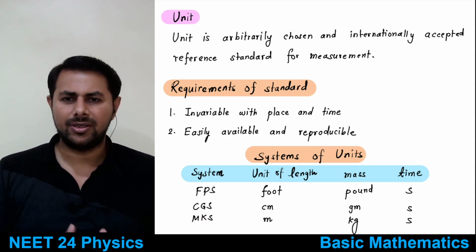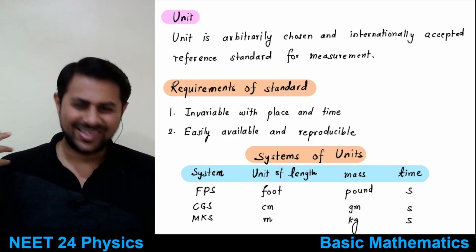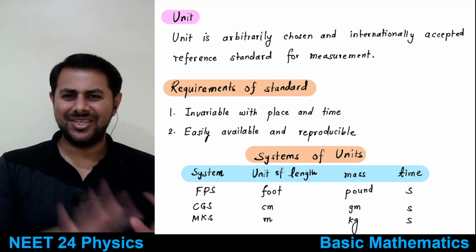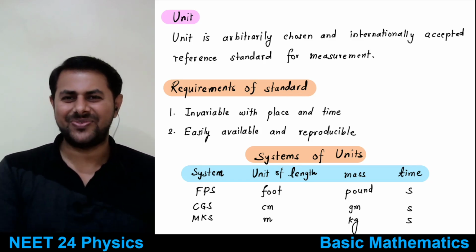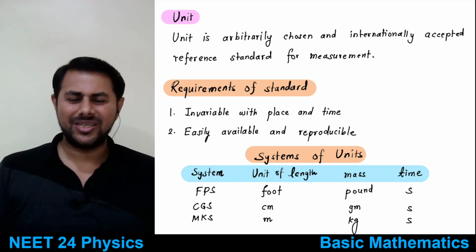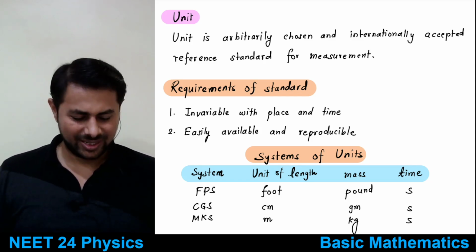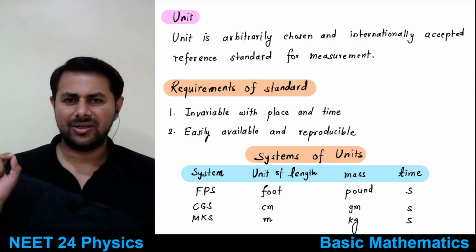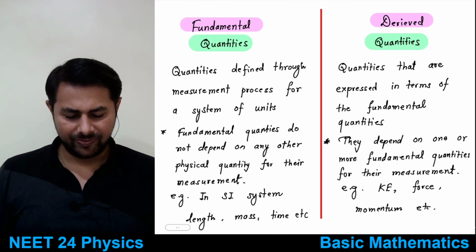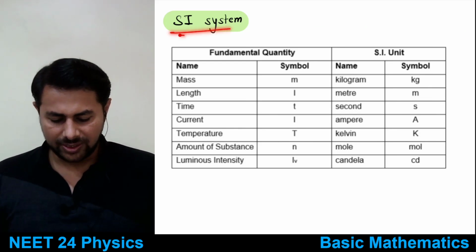Then what will happen? If you are talking about anything, any scientific discovery, or let alone scientific discovery, you are talking about your NEET physics problem, then you won't understand what that person is talking about and he won't understand what you are saying, right? That's why there should be one internationally accepted system, and that is known as the SI system. So what is the SI system?